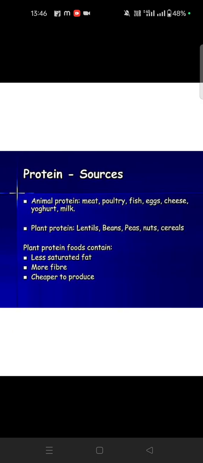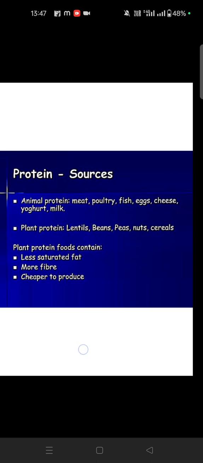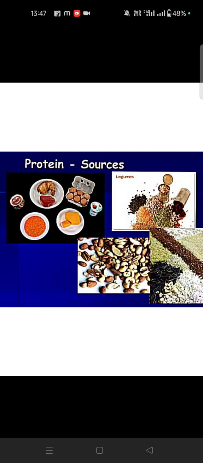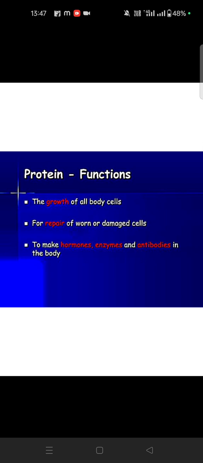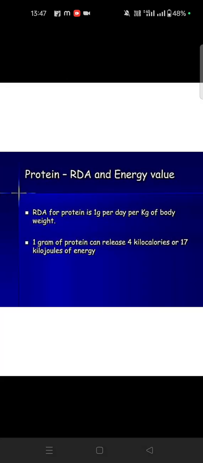Okay, so what are the protein sources? Animal sources are meat, poultry, fish, eggs, cheese and milk. Plant sources are lentils, beans, peas, nuts and cereals, which have less saturated fat, more fiber and are cheaper. Okay, this is under protein sources. The function of protein is the growth of all the body cells, to repair damaged cells, and to make hormones and antibodies for the body.